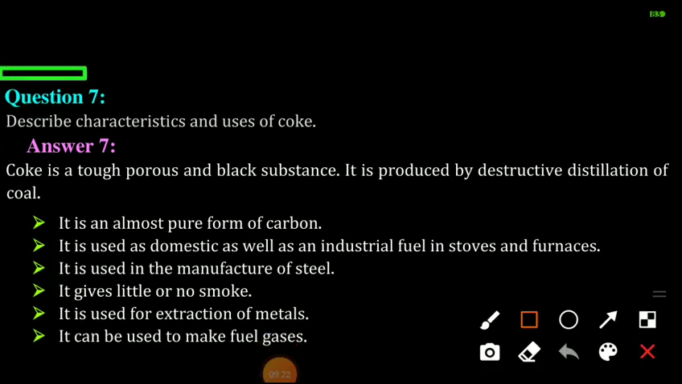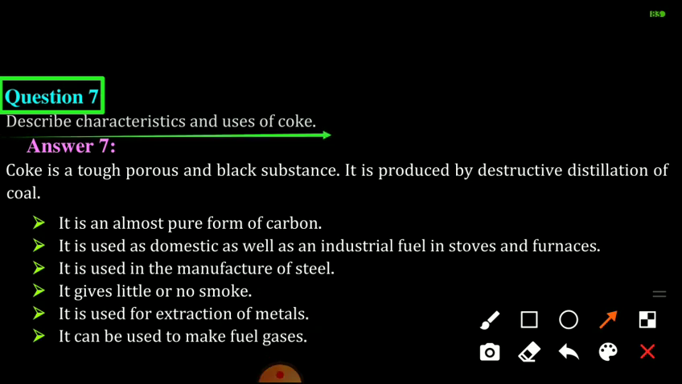Question number 7 is describe characteristics and uses of coke. As we know, coke is a tough, porous and black substance. It is almost a pure form of carbon. Coke is used in the manufacture of steel and in the extraction of many metals. So here in the main points we can write it is an almost pure form of carbon.